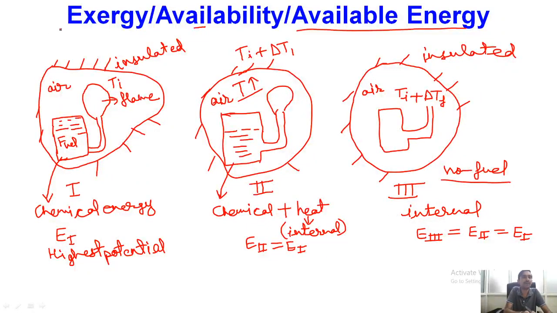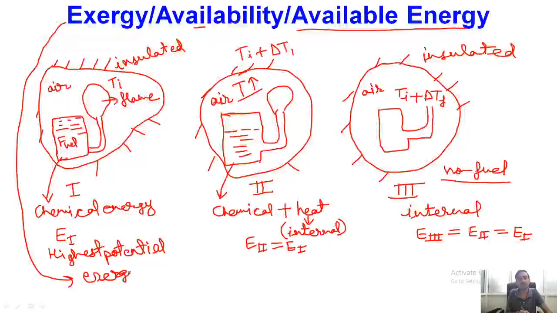Okay, so the property which is used to define that is known as exergy. Okay, so exergy is nothing but a property of the system, or a property of the system and surrounding combination. How it considers the surrounding also, I will just explain in the coming slides.